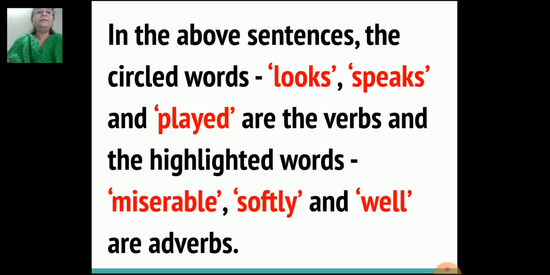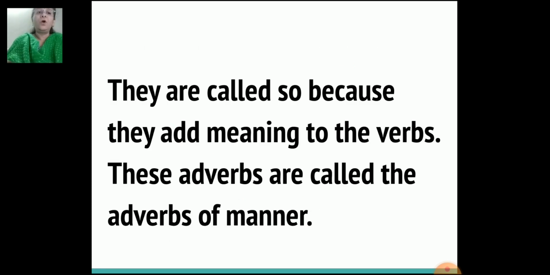And the highlighted words miserable, softly and well are adverbs. They are called adverbs because they add meaning to the verbs. These adverbs are called the adverbs of manner.